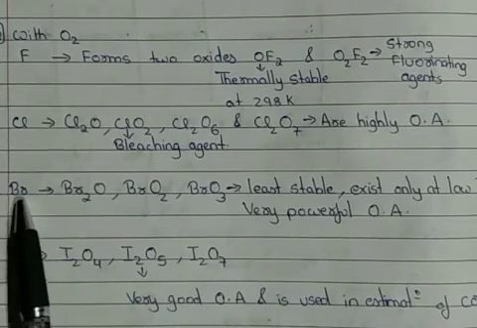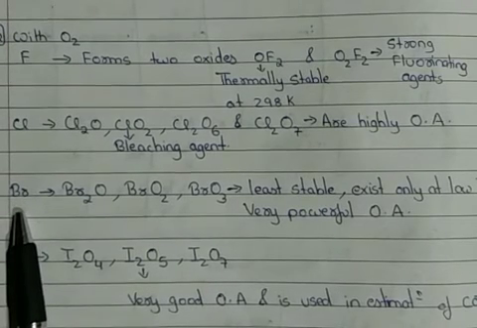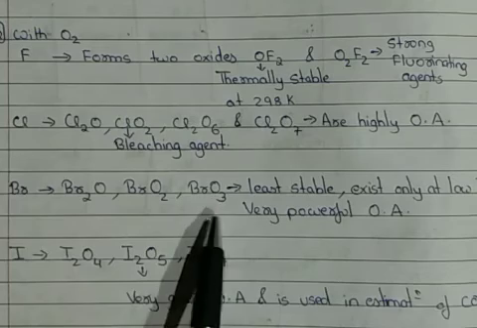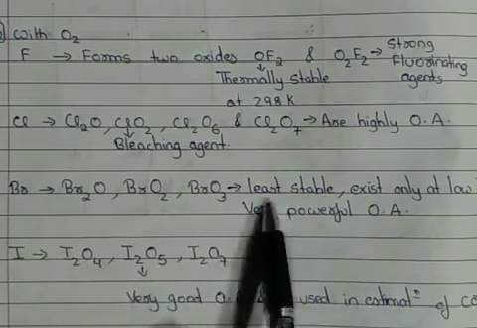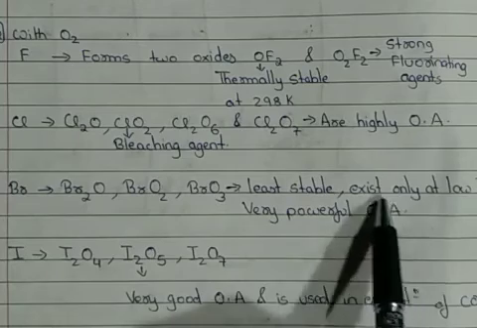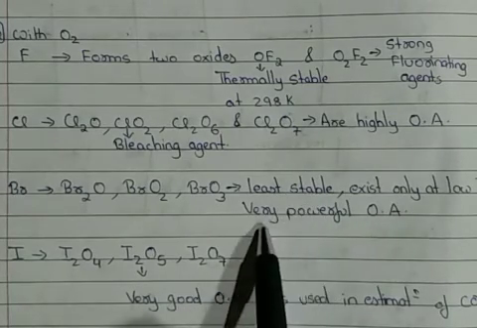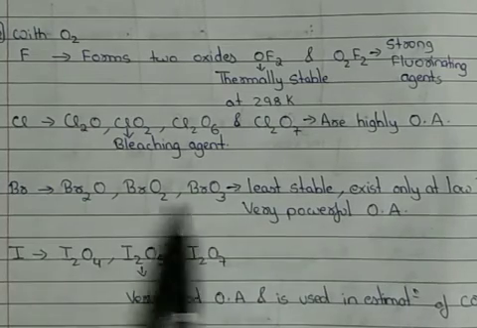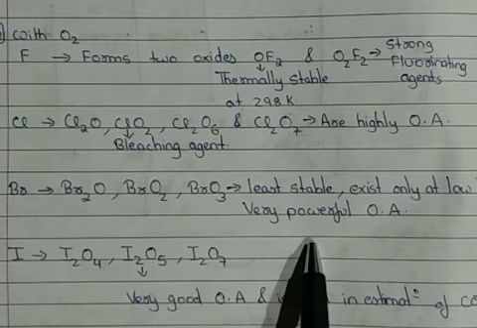Then the next thing we have to see is oxides of bromine. Oxides of bromine can be of the formula Br2O, BrO2, BrO3. These oxides are the least stable oxides and they are present only at low temperature. Because they are least stable, they are very powerful oxidizing agents. So the oxides of bromine are generally used as powerful oxidizing agents.